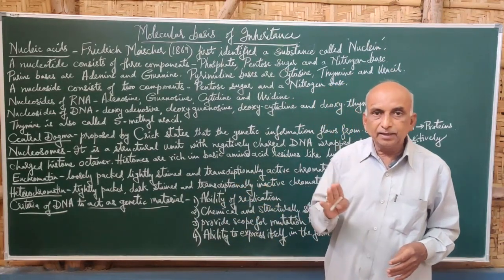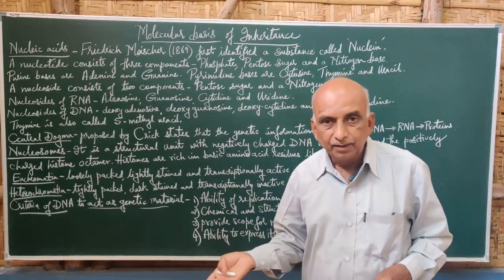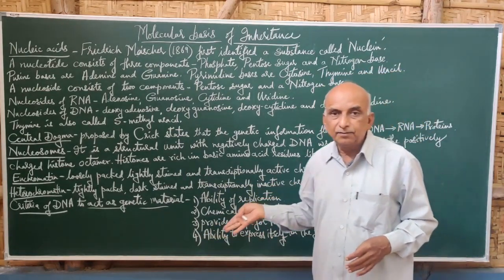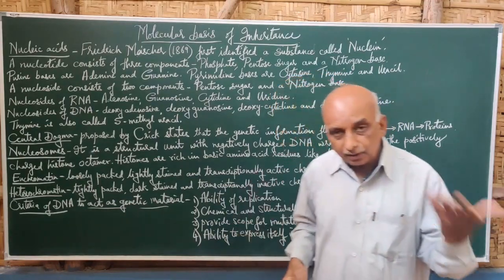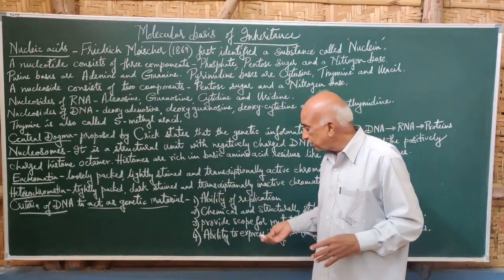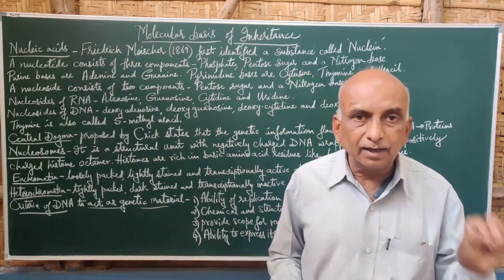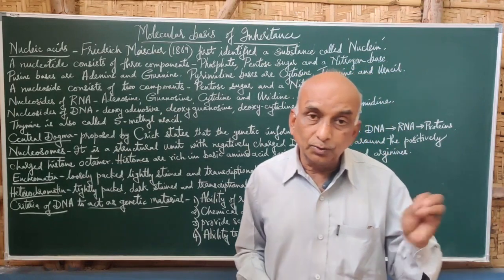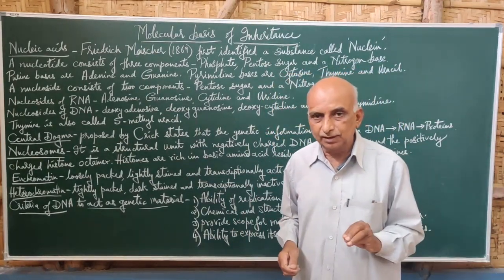And DNA is the only molecule which undergoes replication, but not RNA. And DNA has scope for mutation. It can undergo mutation, which we have studied, whereas mutation cannot occur in RNA or in any other molecule. Though there are nucleotides in RNA, mutation does not occur there.